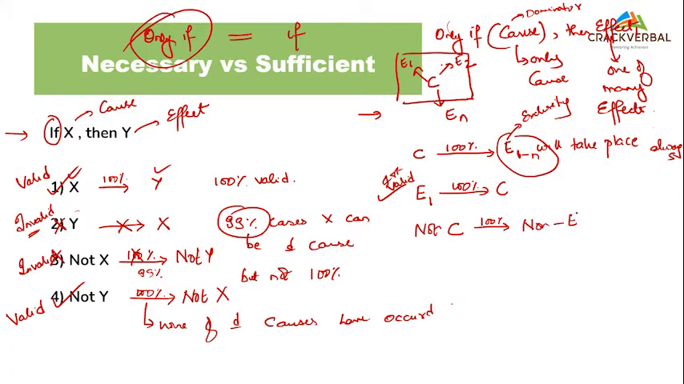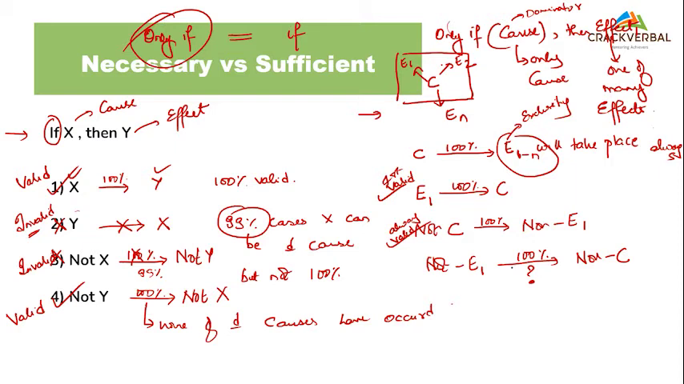The moment my dominator is negated, I can be 100% sure that all my effects have been negated. This is always valid. But suppose I have negated E1. If this is not taking place, can I be 100% sure that the cause has not taken place? Can I say that? Think logically.